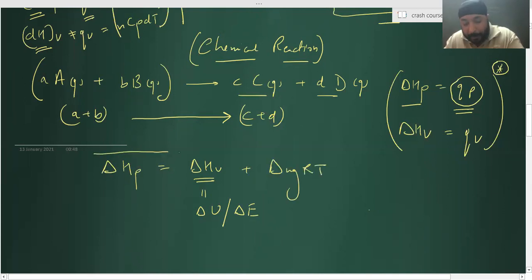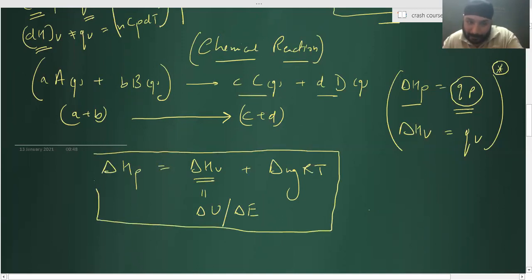This is in perspective of what? Never use this formula for a gaseous process. This is a formula for those reactions where the number of moles of gases vary. Understood? Yes, sir. Very good.